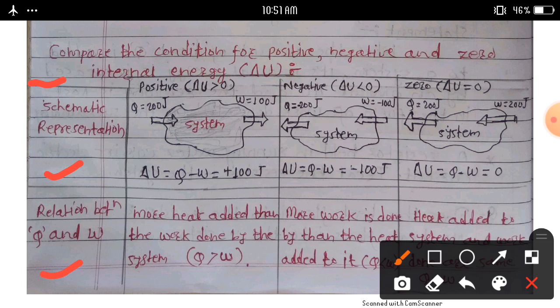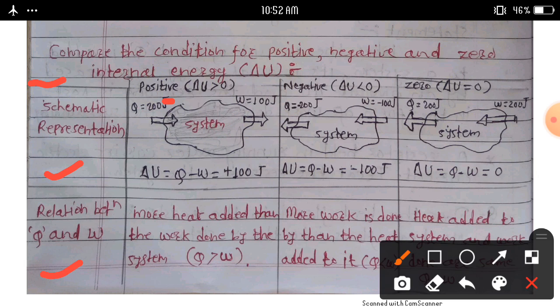See here, this is a positive internal energy, delta U greater than 0. We consider here Q is equal to 200 joules and W is equal to 100 joules.